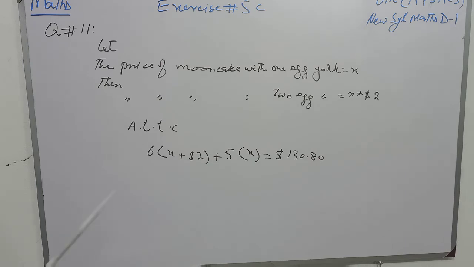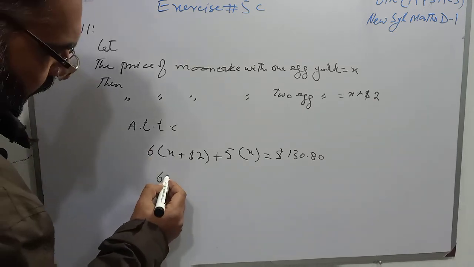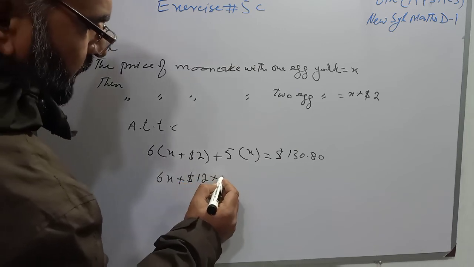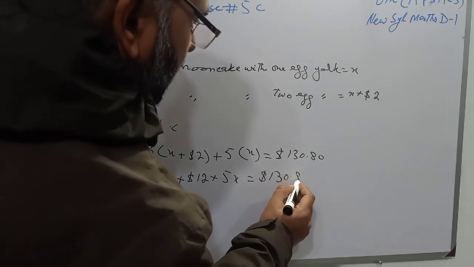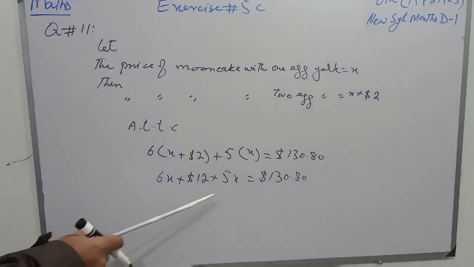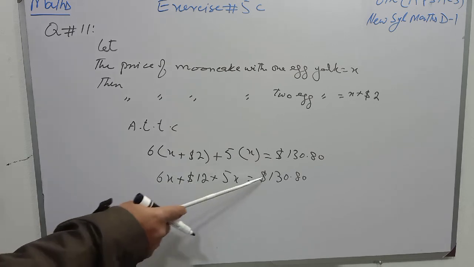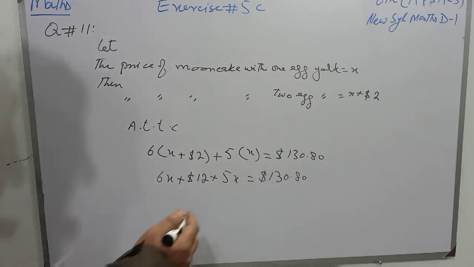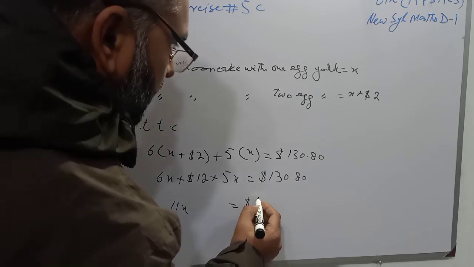So students, we will simplify this equation. 6 will multiply with X, and we will have 6X plus 6 twos are 12, plus 5X is equal to $130.80. Now students, 6X and 5X are like terms, so we will sum them up, and I will transfer $12 to the other side, and on the left side there will be 11X is equal to